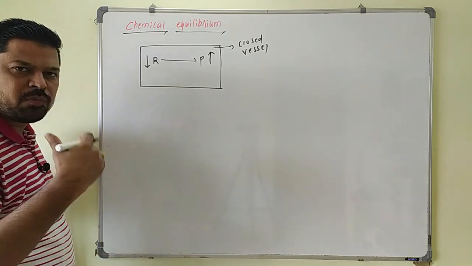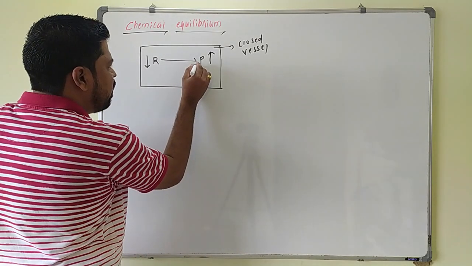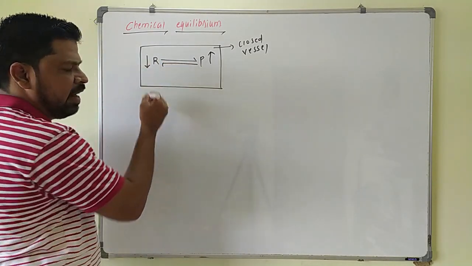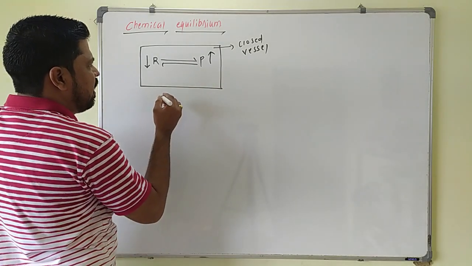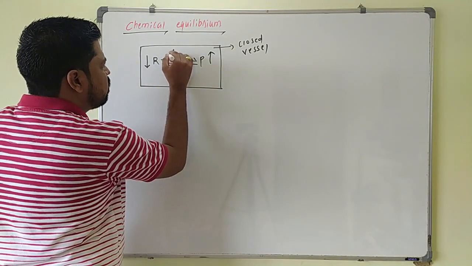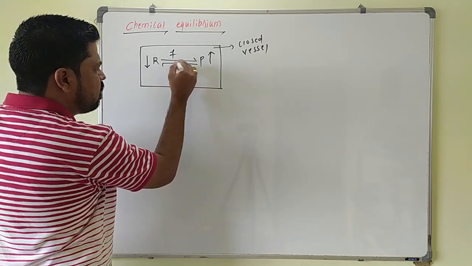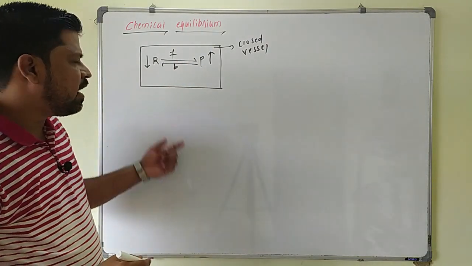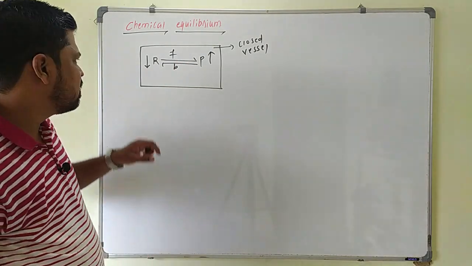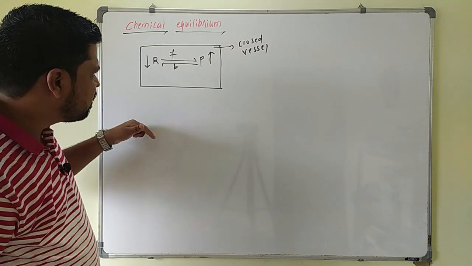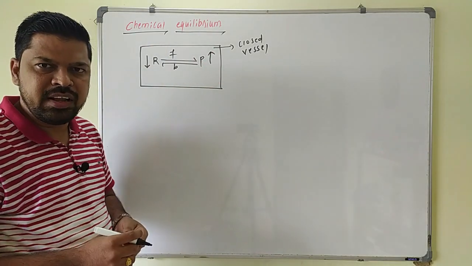Once appreciable amount of product is formed, again this product will react to give back the reactant, that will be in the backward direction. Reactant to product will be what? This will be the forward direction and this will be what? Backward direction. As the reaction proceeds, as time passes, the concentration of reactant goes on decreasing and concentration of product goes on increasing.